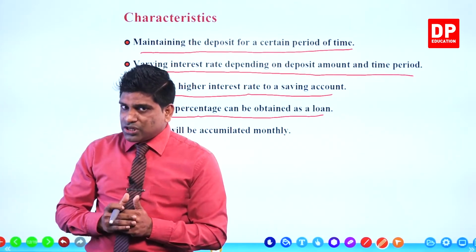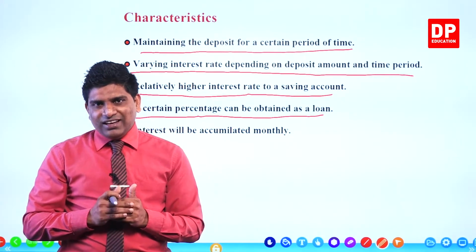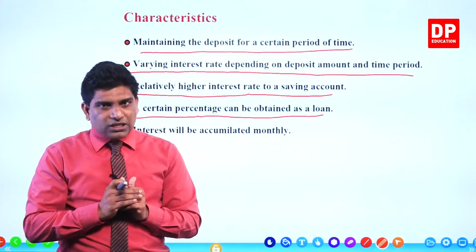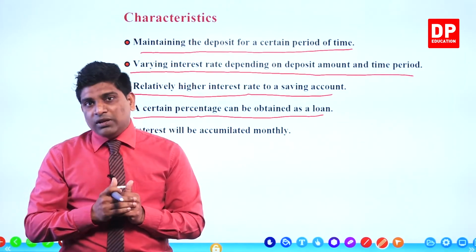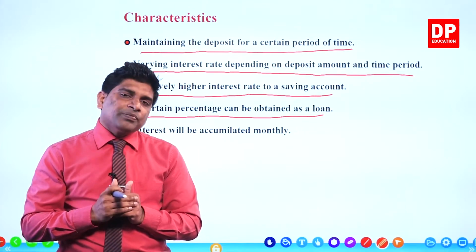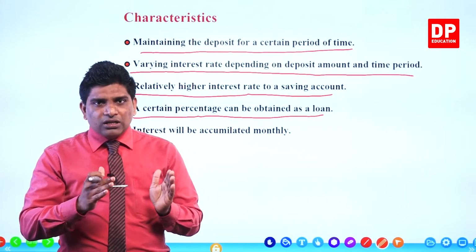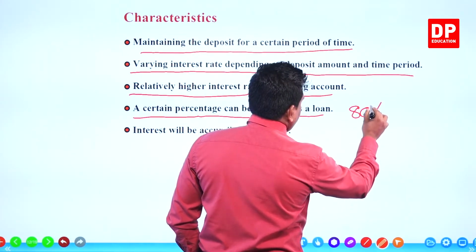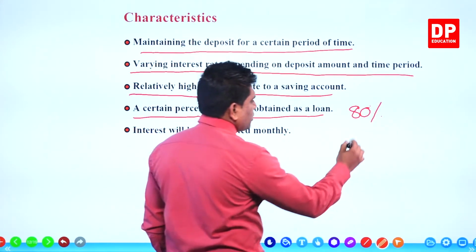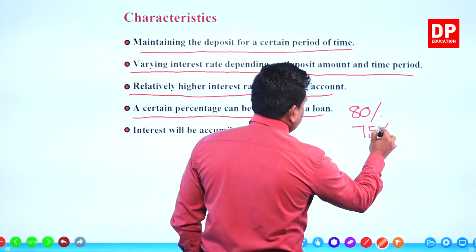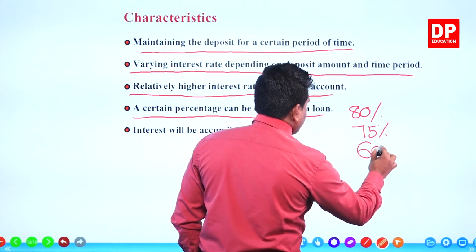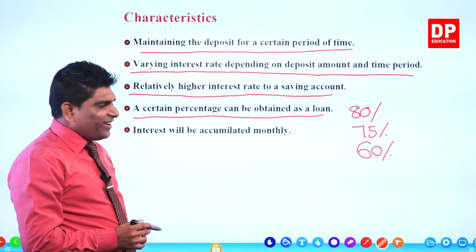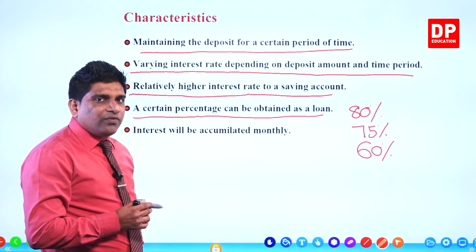Then they will give an option for you. Then you go to the bank, right? You can request a certain amount of loan against the fixed deposit account. If you have 1 million rupees in the fixed deposit account, then they will issue a loan close to 80% of the available money in your fixed deposit, 80% or 75%, right? Or sometimes they will issue only 60% of the money as a loan against your fixed deposit, right? This is another characteristic of fixed deposit.